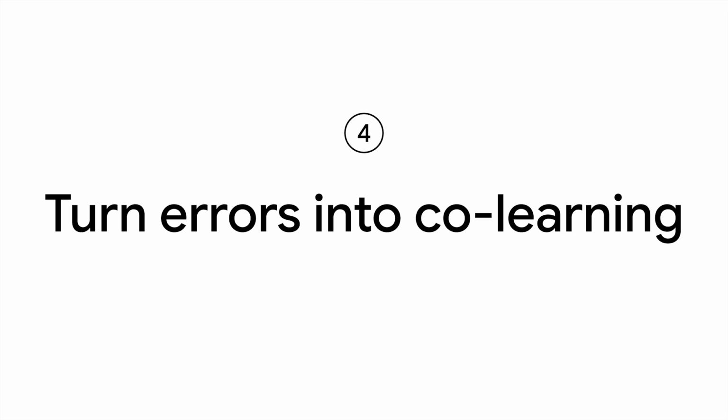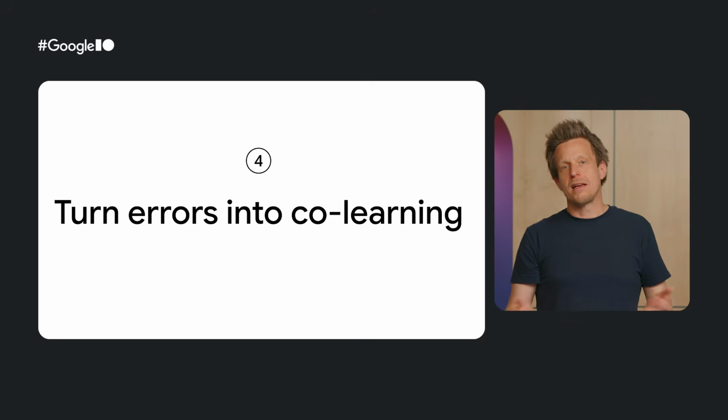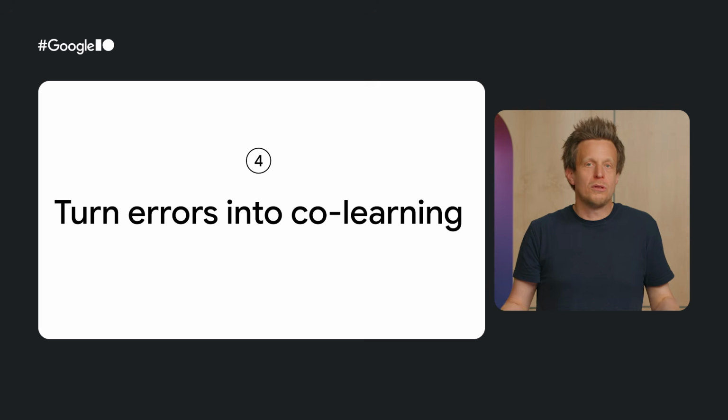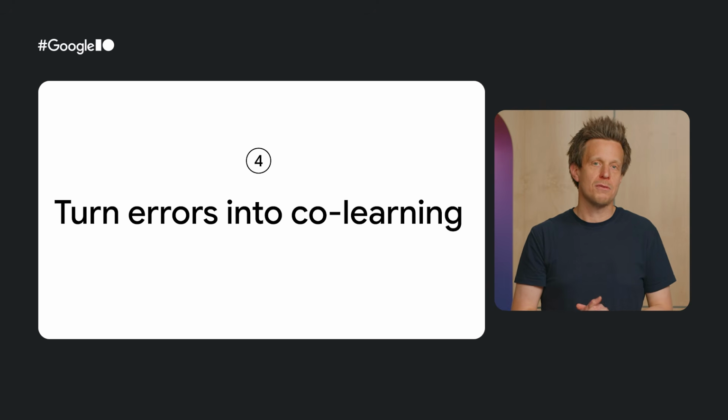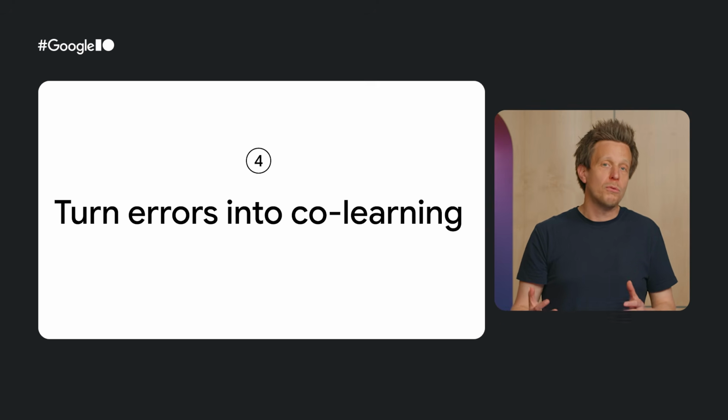In probabilistic systems, edge cases and errors are inevitable. Rather than hiding them, treat them as your most valuable feedback loop. Design graceful fallbacks and intuitive correction mechanisms that capture the user's intent when the system fails. Every user correction is an opportunity to refine the AI specification and improve the product for everyone.